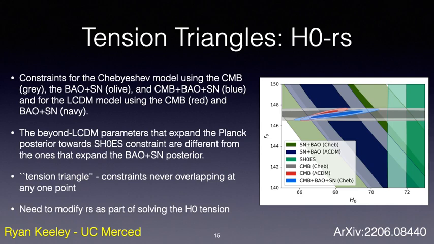That the Chebyshev constraints on the CMB and BAO and supernova expand towards the SH0ES constraint, one might conclude that modifying rs is in fact not needed. Indeed, the Chebyshev parameterization breaks the degeneracy between rs and H0. However, the full CMB plus BAO plus supernova constraint for the Chebyshev model shrinks away from the SH0ES constraint, indicating the expanded parameter space does not alleviate the need for modifying rs.